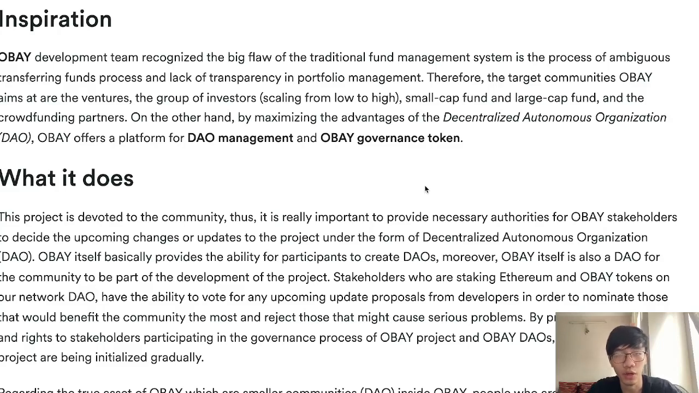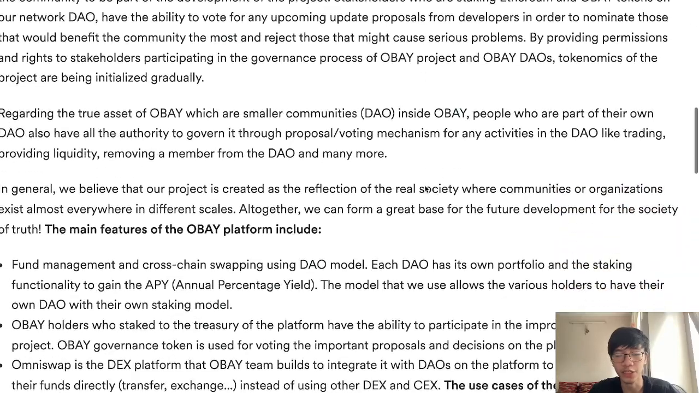First, I want to quickly introduce OBAY. OBAY is inspired by the big flaws of the traditional fund management system: the ambiguous process of transferring funds and the lack of transparency in portfolio management. The target community of OBAY is the venture, the group of investors, small cap fund and large cap fund. So just a quick recap of the features of OBAY.